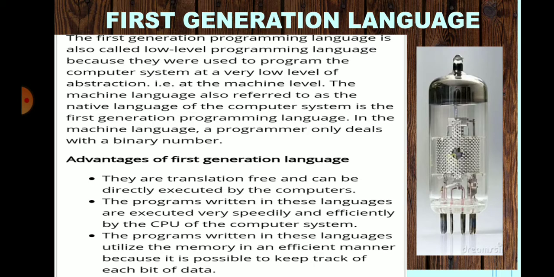Since we write the programs in machine level language with the help of zeros and ones, they are translation free and can be directly executed by the computers.